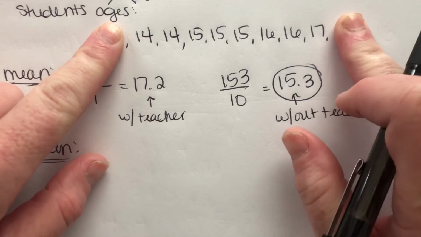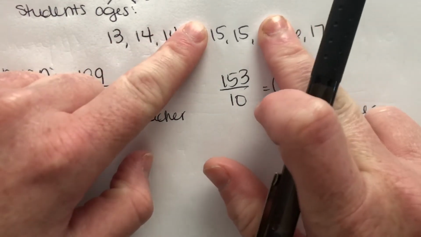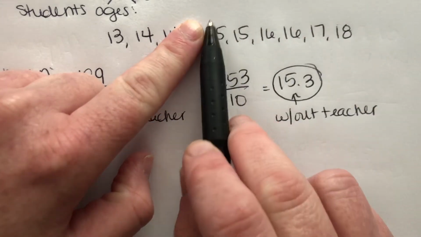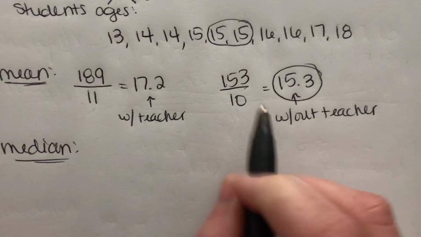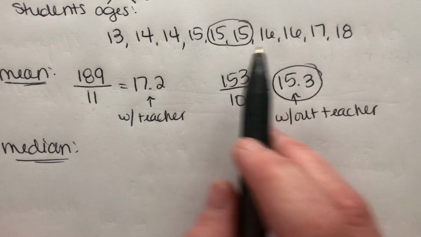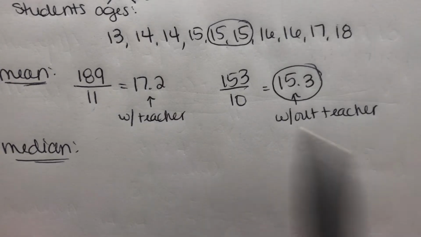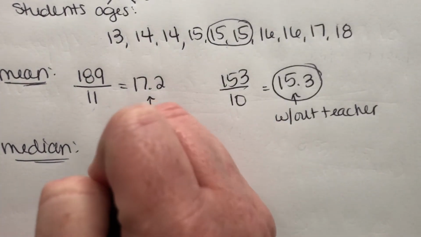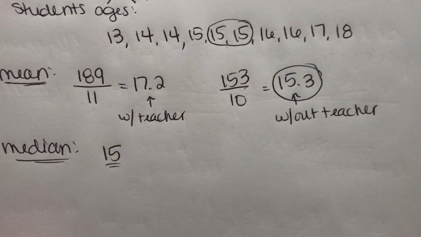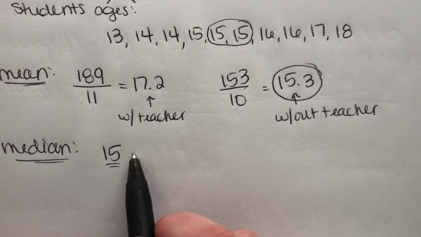So I'm gonna cover up 1 and 1, 2 and 2, 3 and 3, 4 and 4, and now I have 2 here in the middle. They're kind of splitting the middle. So when you have 2 in the middle and not just one number, you're gonna average them together. So we're gonna add them together and divide by 2. 15 and 15 is 30. 30 divided by 2 is 15. So 15 is our median number. 15.3 is our mean. 15 is our median.